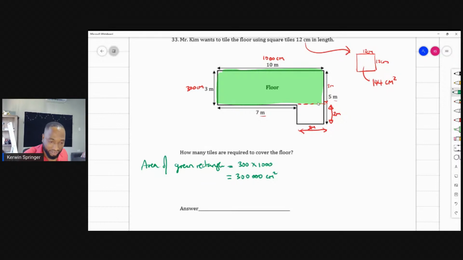Good. Then we can find the area of the blue rectangle. Now keep in mind, this is 300 and this is 200, because we're changing it to centimeters one time to avoid making the units problem. So 300 times 200 is 60,000, because 3 times 2 is 6 and then you have all these zeros here, 4 zeros. 60,000 centimeters squared.